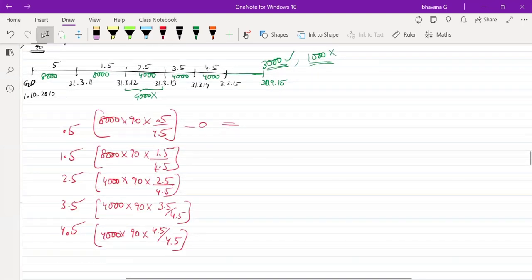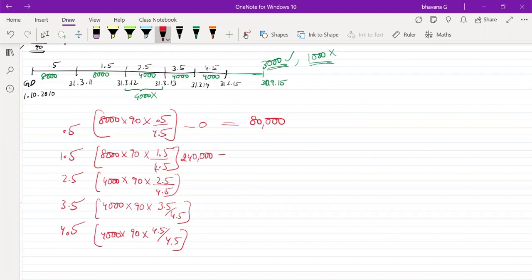Okay. So first year, how much was it? Have you calculated? 8,000 into 90 into 0.5 by 4.5. So it was 80,000 in the first year. Second year, how much was it? 8,000 into 90 into 1.5 by 4.5. It was 2,40,000 minus 80,000. How much was it? 1,60,000.